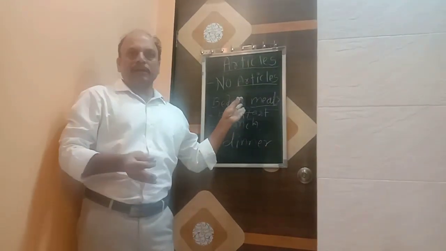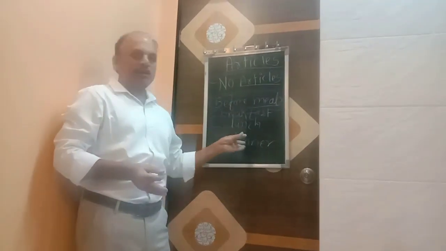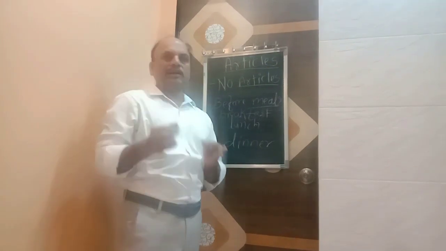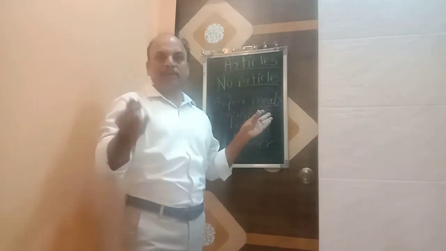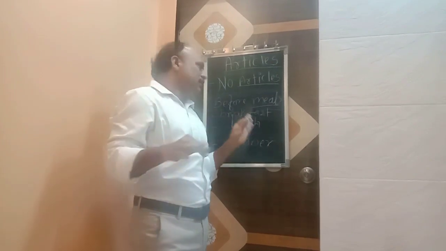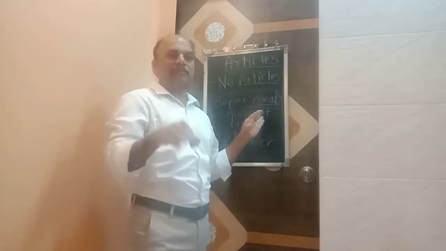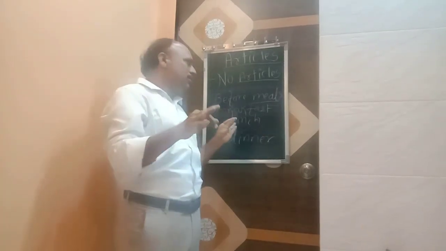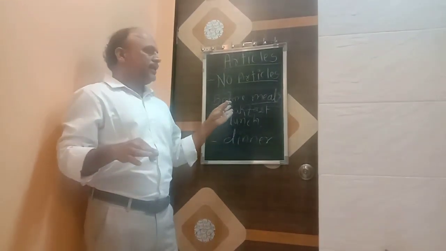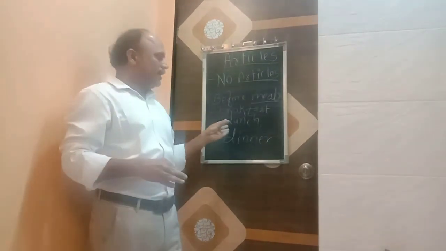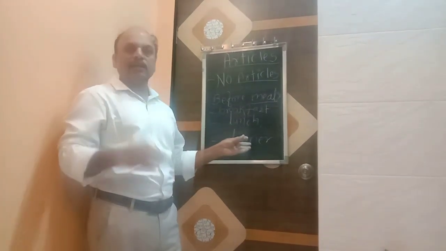For example, breakfast, lunch and dinner. No need of using any article. For example, what is there in breakfast? It is the correct sentence. It cannot be what is there in the breakfast, what is there in the lunch. It will not be like this. It will be only what is there in breakfast, what is there in lunch, what is there in dinner.